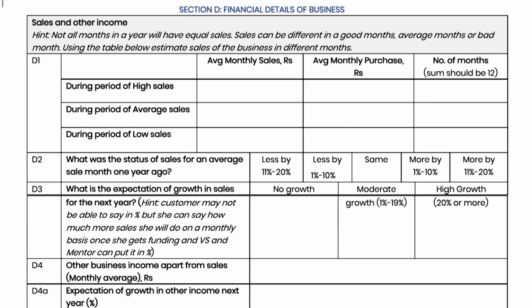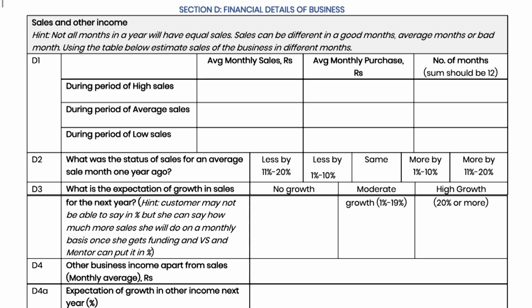Section D. Next is Section D. This section is to record the financial details of the business of the entrepreneur. In D1, the average monthly sales and purchase in different periods, that is, the periods of high sales, average sales and low sales within a year have to be recorded.